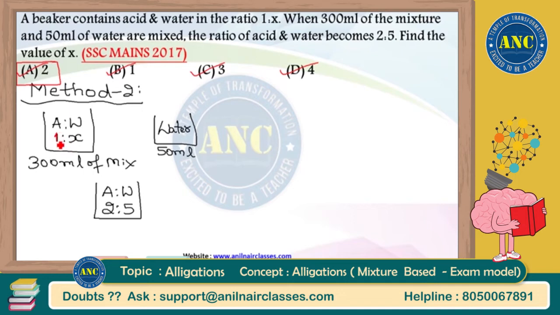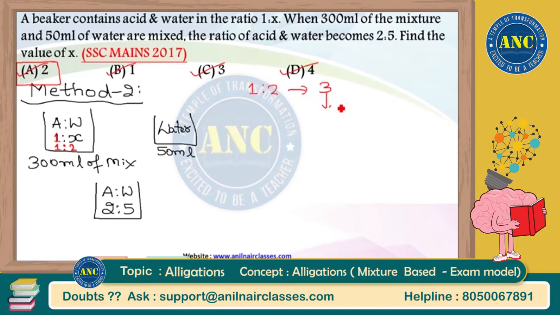If I take the value of x to be 2, in the first ratio it becomes 1:2, right? What is the meaning of 1:2? The meaning of 1:2 is nothing but 1 ml of acid is present, 2 ml of water is present. 1 ml of acid, 2 ml of water, total mixture present is 1 plus 2, 3 ml.